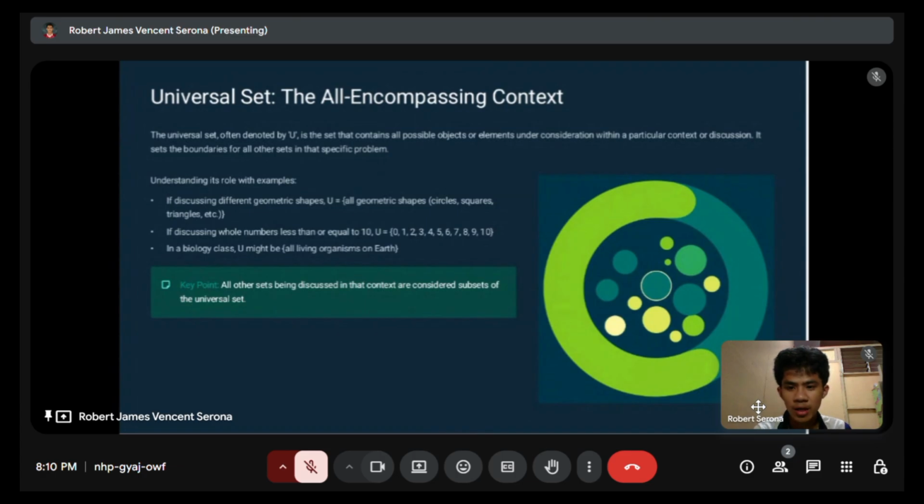In biology class, U might be all living organisms on Earth. Here's the key point. All other sets being discussed in the context are considered subsets of the universal set.